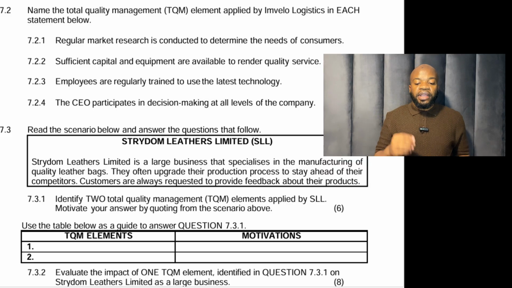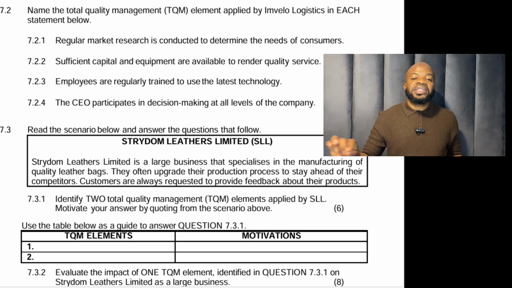Motivate your answer by quoting from the scenario. Now, let's go over these statements again. They often upgrade their production process. That is improvement to processes and systems. So what is our motivation? They often upgrade their production process.